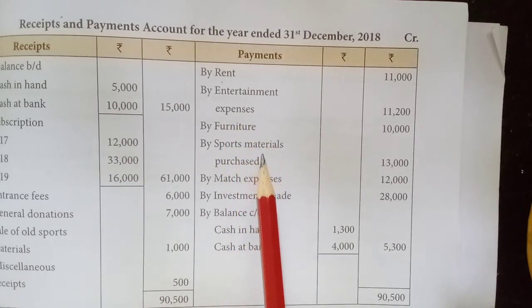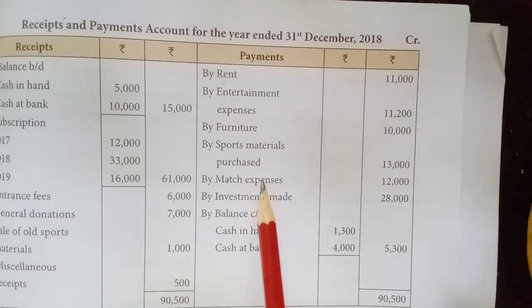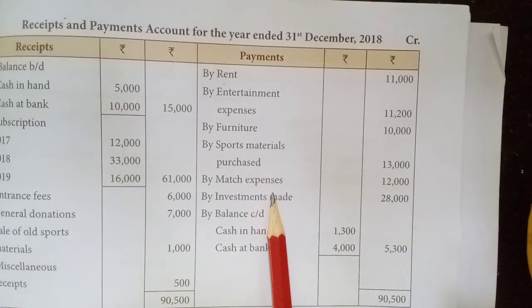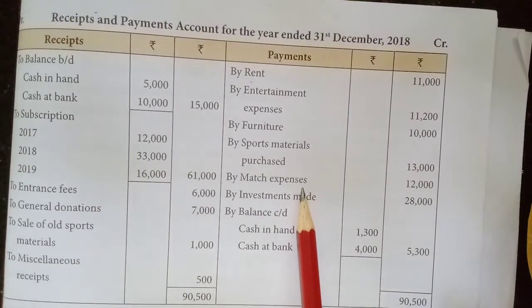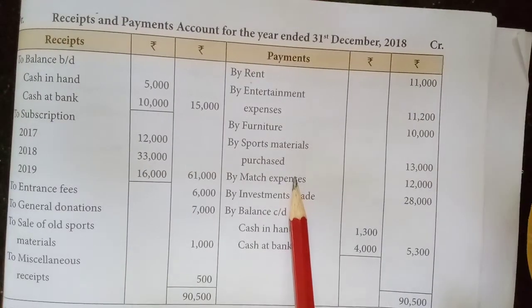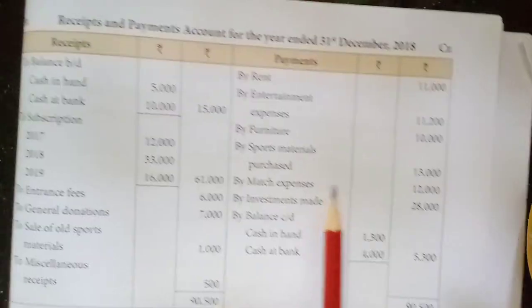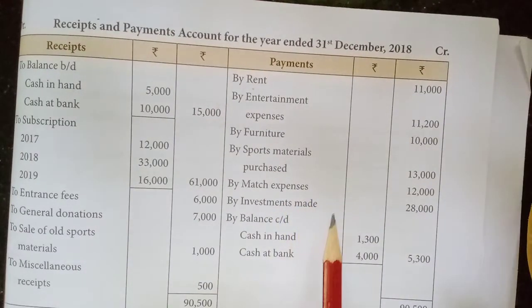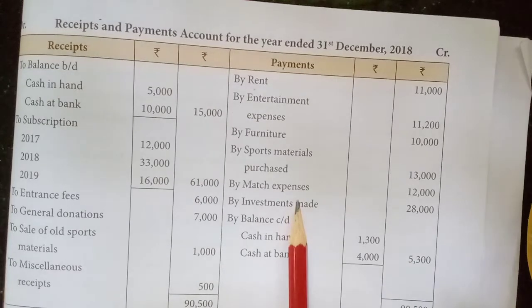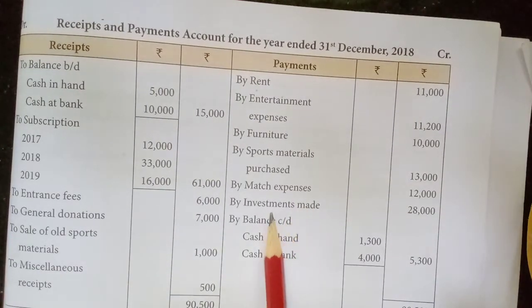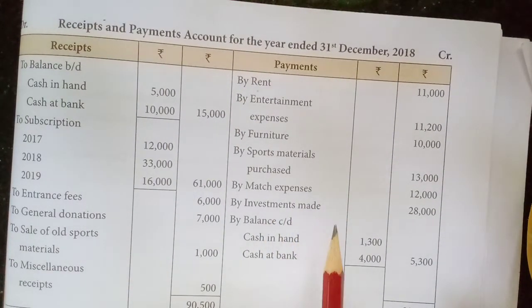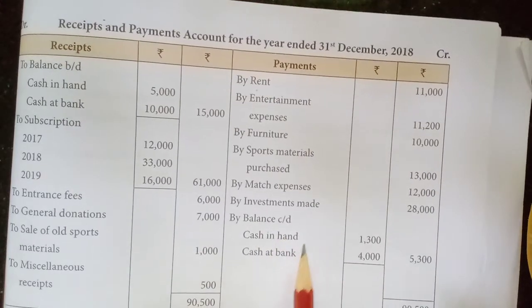Sports material, we should adjust this one in the income and expenditure. Then match expenses. If a match fund is given, then we should adjust in that fund only, and should not enter this one in the income and expenditure account. Here it is not given, so no problem. You can write in the income and expenditure. Investment made is an asset. Then these two are also assets.